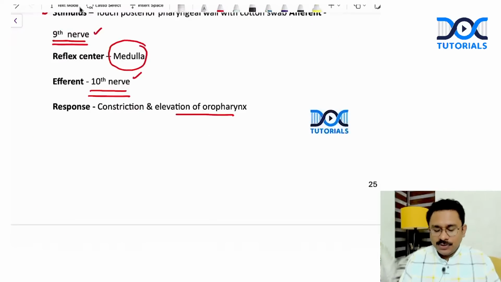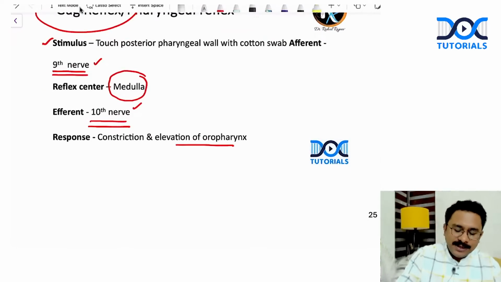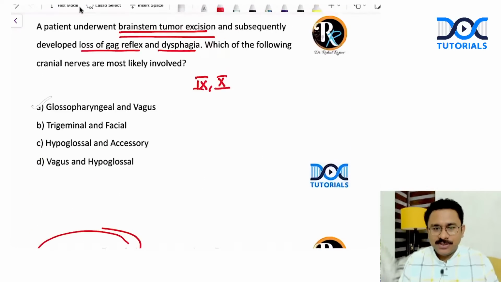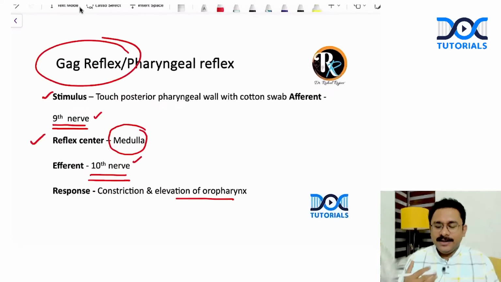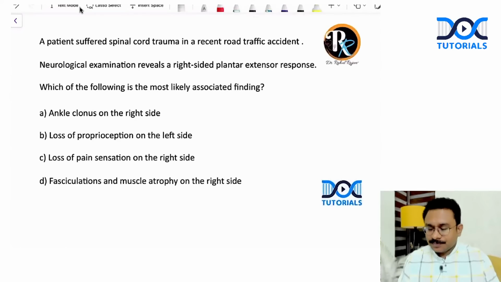Okay. So when there is some sort of damage involving the efferent or the center, in this case, the damage would have been to the reflex center that would have resulted in this sort of absence of gag reflex and subsequently dysphagia as well. Okay, answer is option A. Coming to the next question.